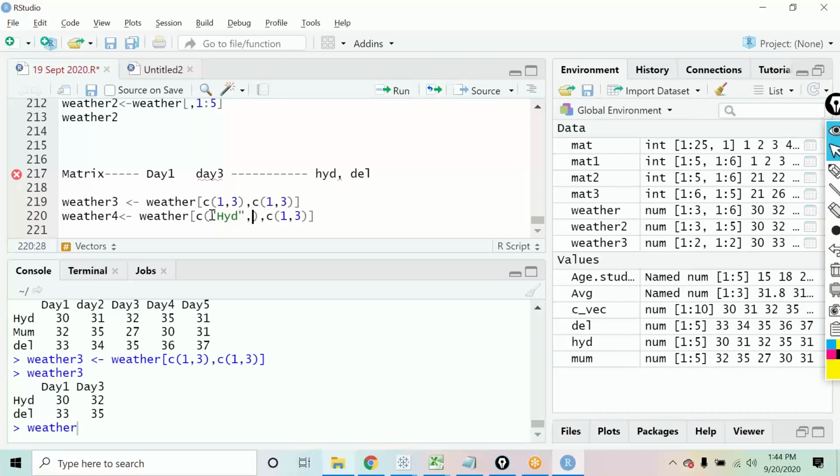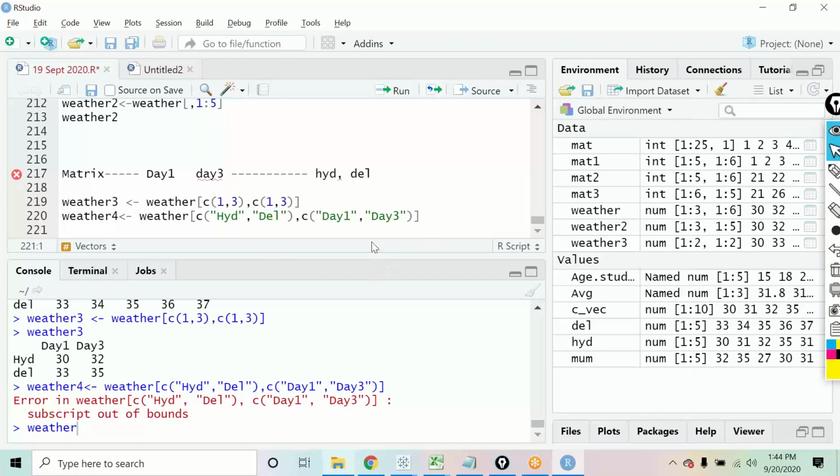You want Hyderabad, and you want Delhi. Okay, and columns में आपको क्या चाहिए? You want Day 1 and Day 3, right? तो आप इस तरीके से भी use कर सकते हो, rather than हमेशा index number की जगह पर अगर आप चाहो तो आप अपने row names और column names को भी use कर सकते हो. You can use that as well.